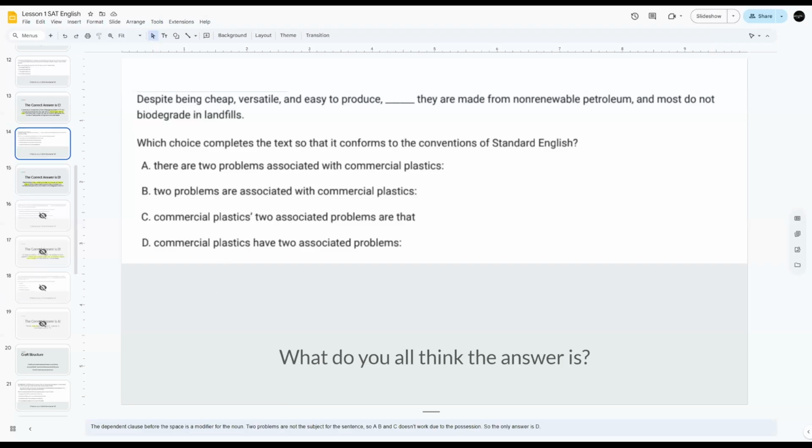Possessive. Yep. Yeah, the two associated problems are being possessed by commercial plastics. So the actual subject would be two associated problems, not commercial plastics.